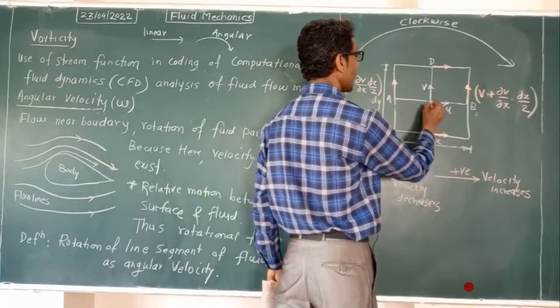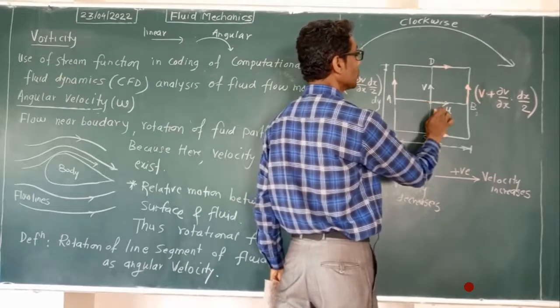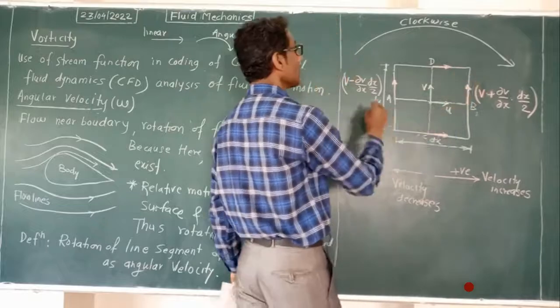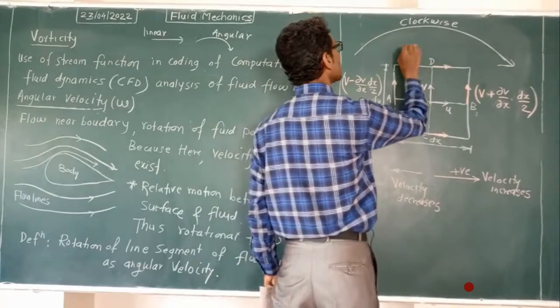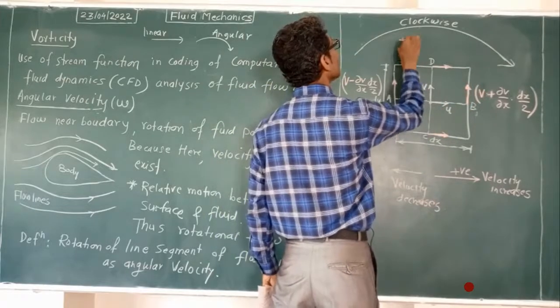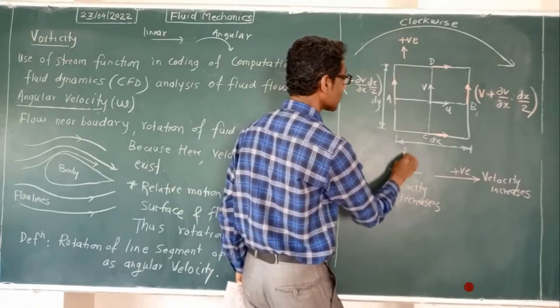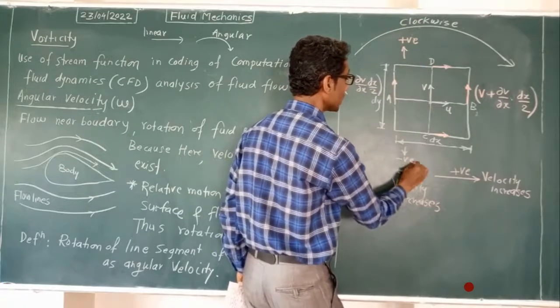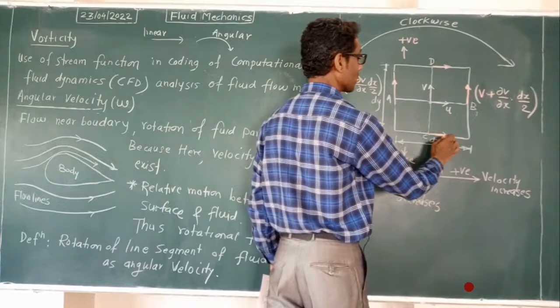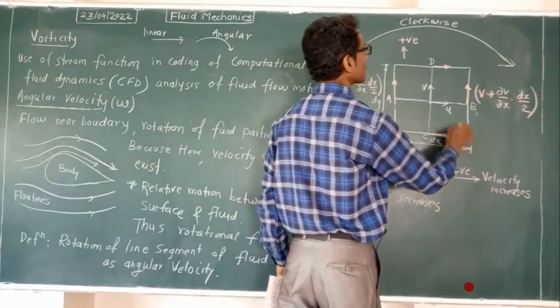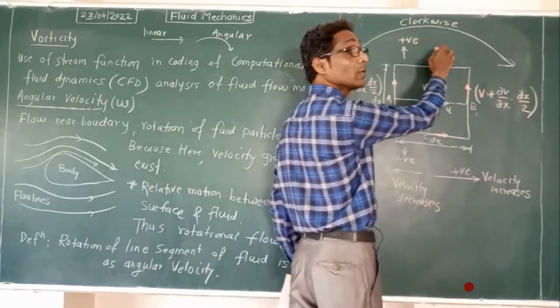At the center velocity is u. Now in the upward direction we have a positive sign, means velocity increasing, and in the downward direction the sign convention is negative, means at this location velocity will be u minus, and at this location velocity will be u plus.